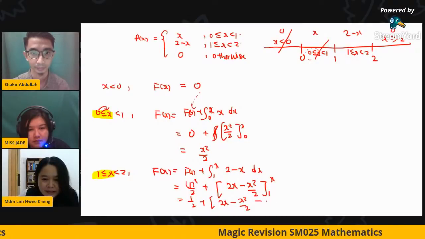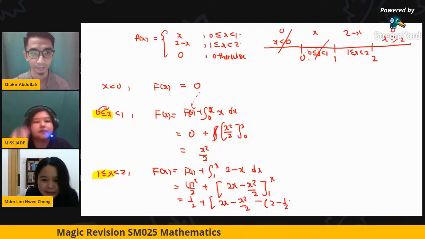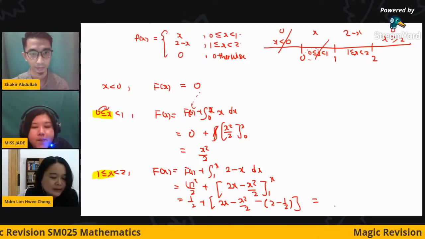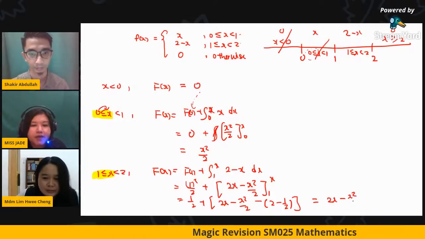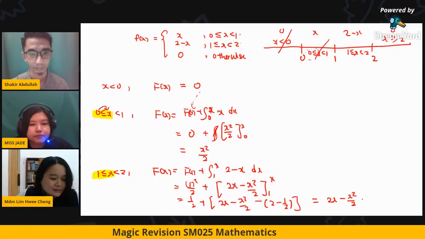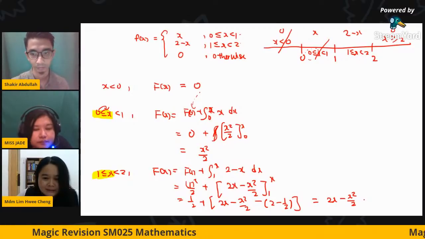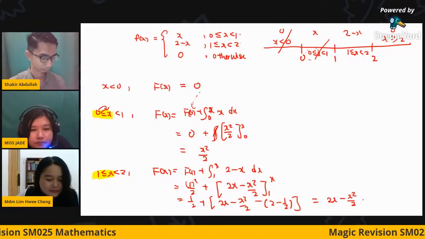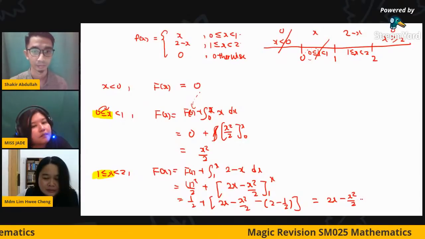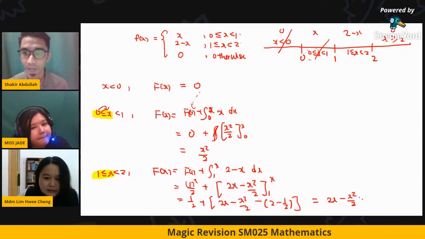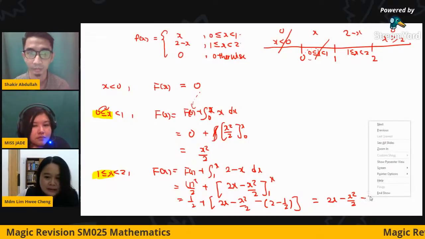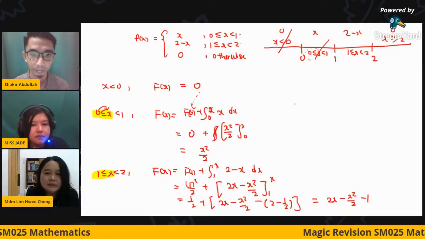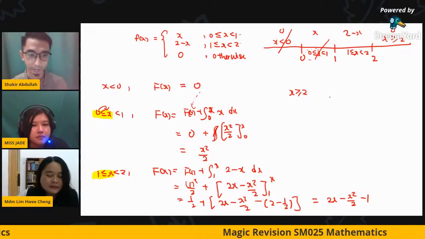Okay, minus lagi. So minus ini adalah 2 minus 1 over 2. Okay. So you akan dapat berapa? 2x minus x square over 2 plus 1, betul? Negative plus 1. 1/2 minus 3/2. Sorry? Yang ini 1/2. So minus 1 lah. Minus 1. Okay, so the last one is the greater than 2.